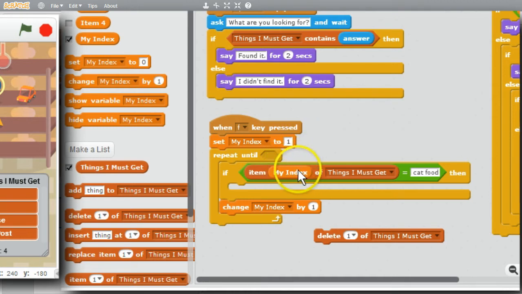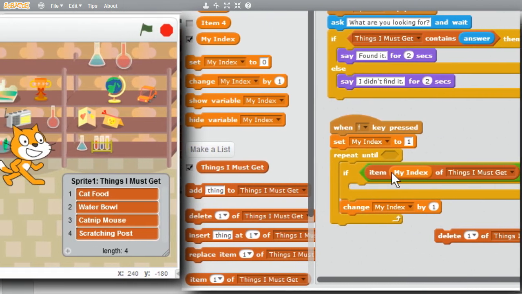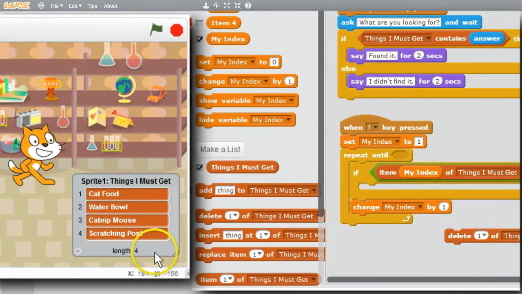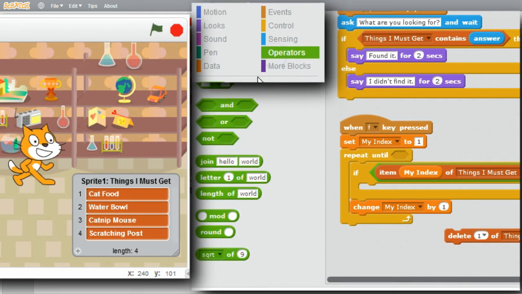I'll get the first item and check it. Change it to 2. Second item, check it. Third item, fourth item. I don't want to check a fifth item that isn't there. I want to stop when my index is greater than length. I'll go to Operators, greater than.